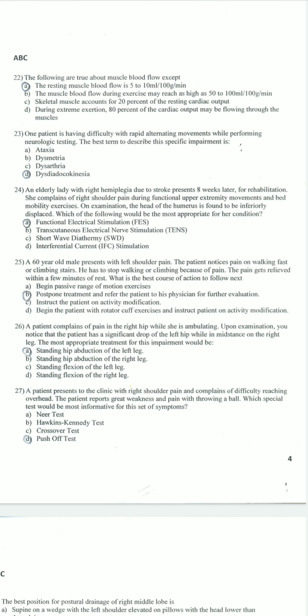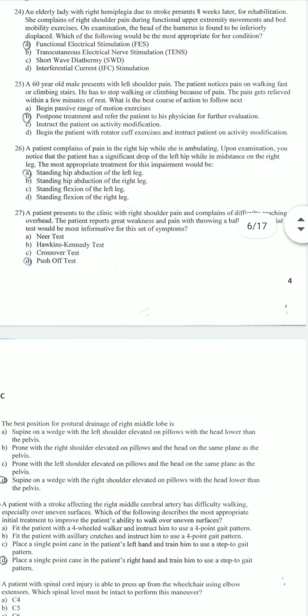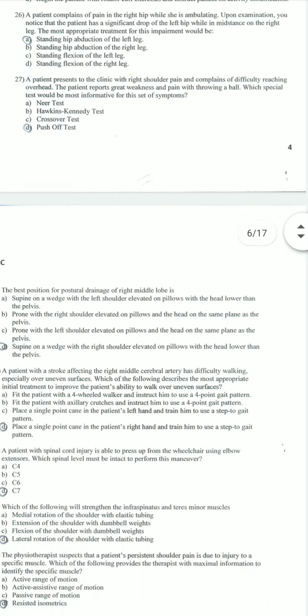A patient complains of pain in right hip while she is ambulating. Upon examination, you notice that the patient has significant drop of left hip while in mid stance on right leg. The most appropriate treatment would be standing hip abduction of left leg. A patient presents to the clinic with right shoulder pain and complains of difficulty reaching overhead. The patient reports great weakness and pain with throwing a ball. Which special test would be informative for this set of symptoms, that is push-up test?